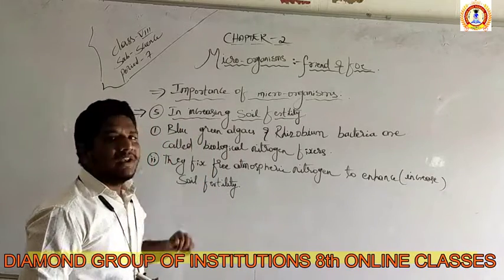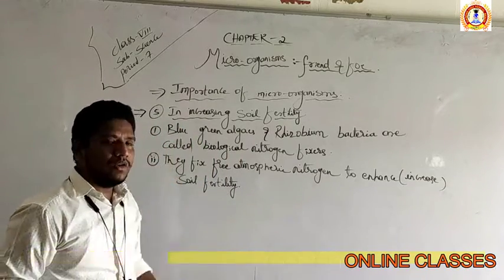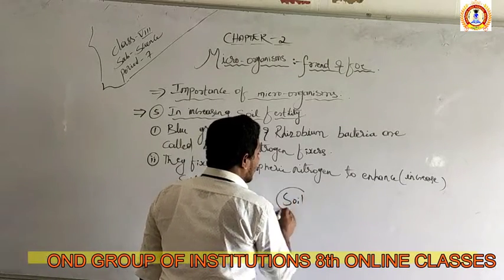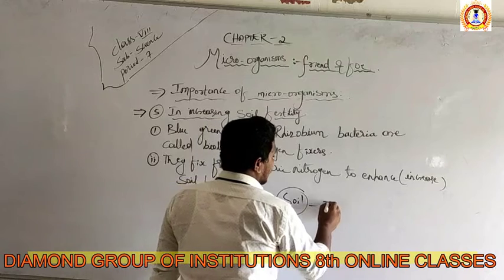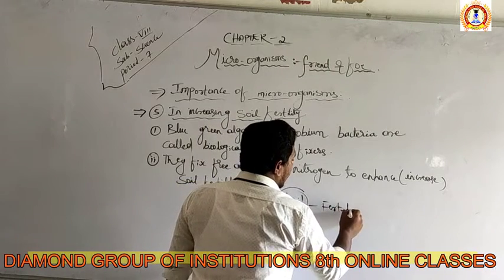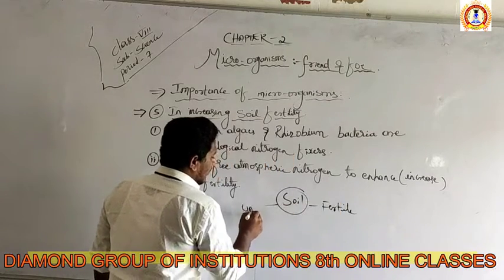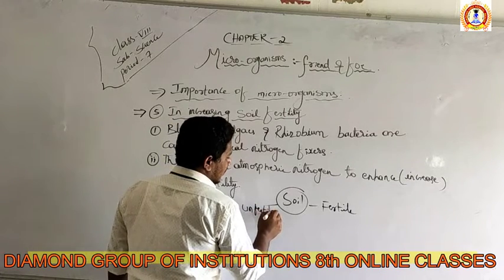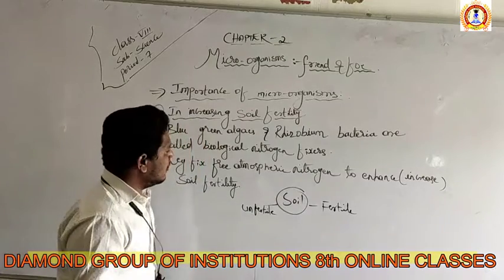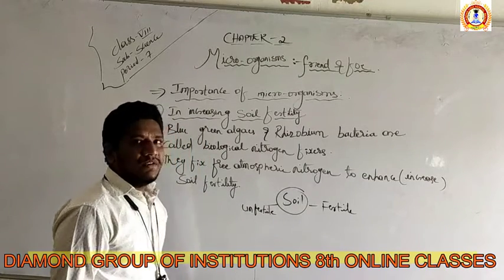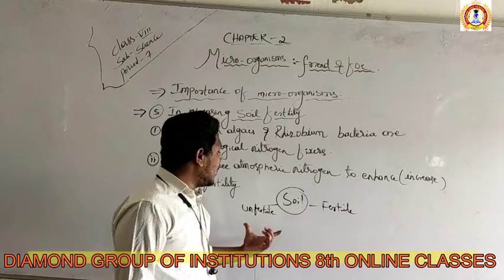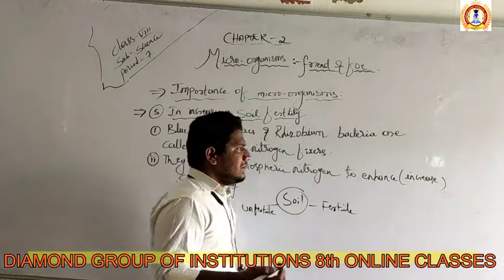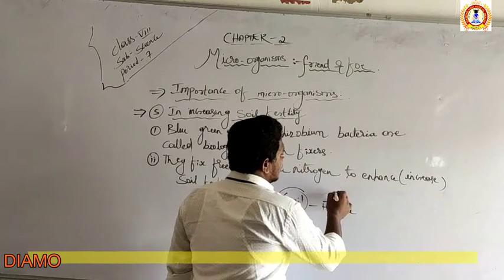If you don't know what is meant by fertility of the soil, or soil fertility, which soil is called a fertile soil and which soil is called an unfertile soil, I'm going to give some little information.